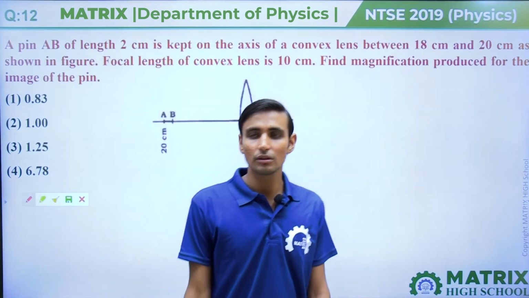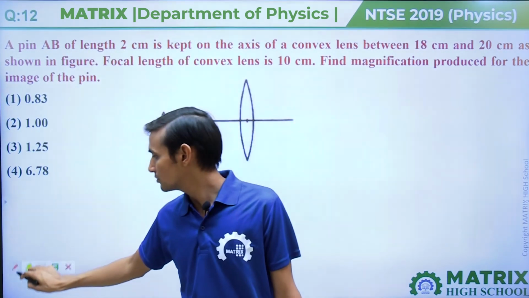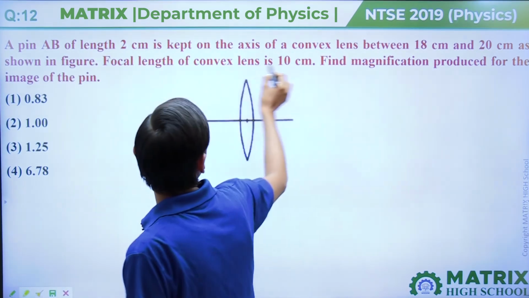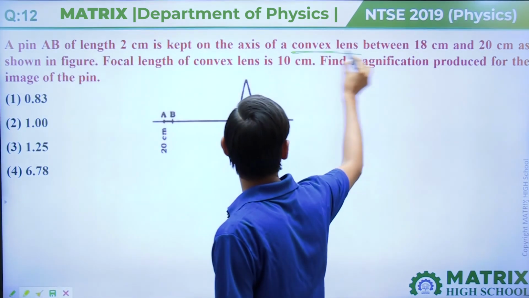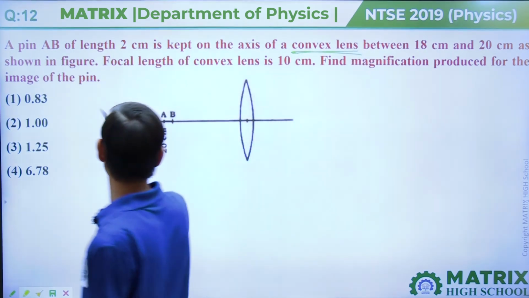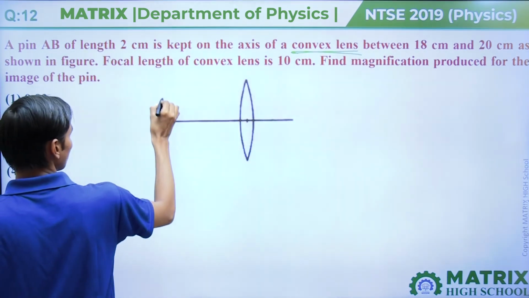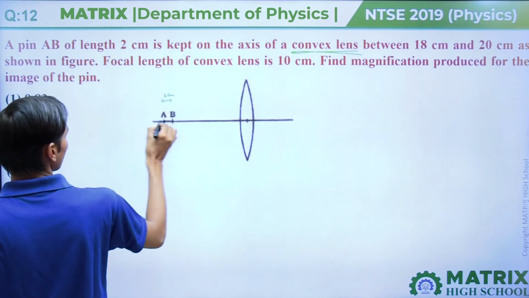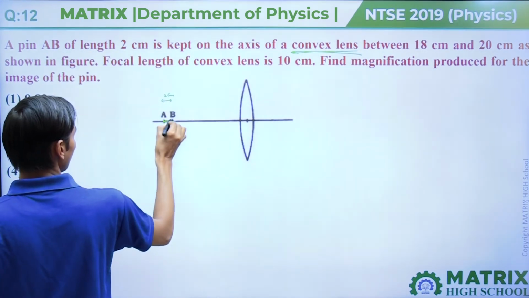Next question is question number 12. In this question, there is given a convex lens, and a pin of length 2 centimeter is placed between A and B.